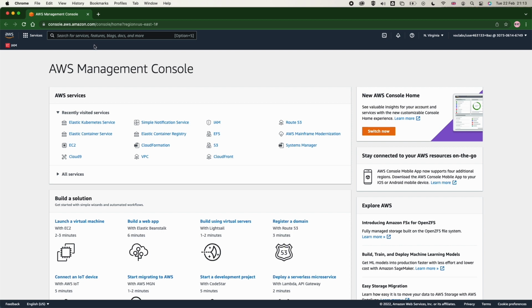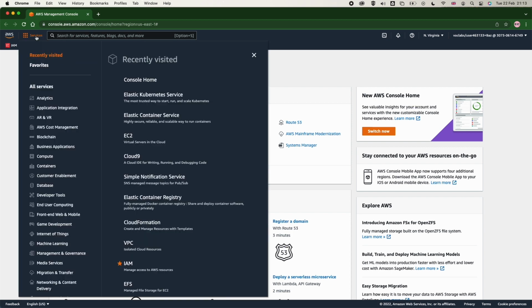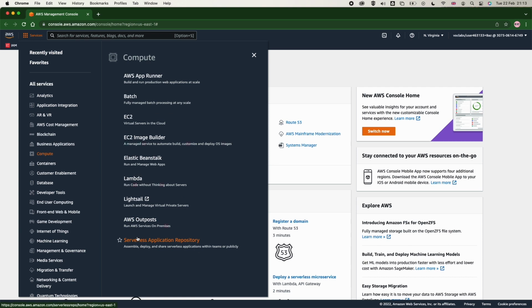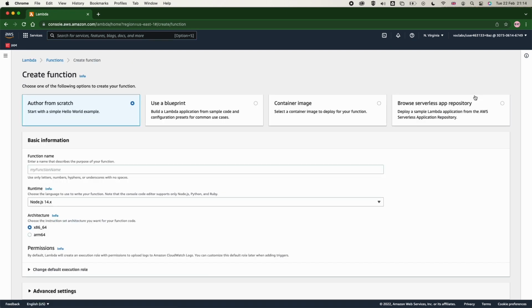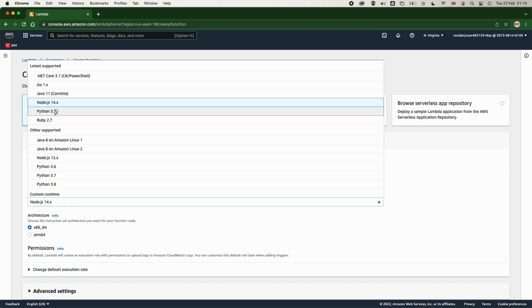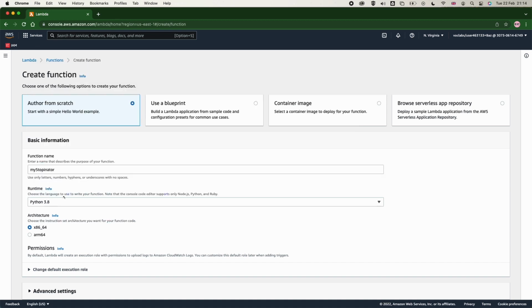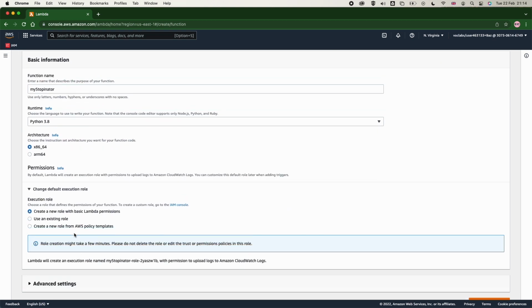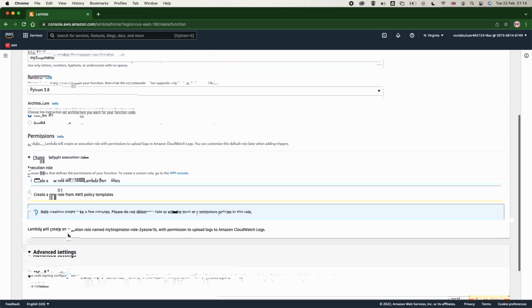And this is how we do it in the console. So the first thing we want to do is to go to the AWS Management Console. You can see there is a serverless application and there is Lambda. So once we select Lambda, we want to create a function. We need to give this function a name, and that function will be Python 3.8. Then what we need to do is to configure the function of the AWS Lambda. So in the first task, after we create the Lambda function, we are going to configure a trigger for that Lambda function. So let us create a function.